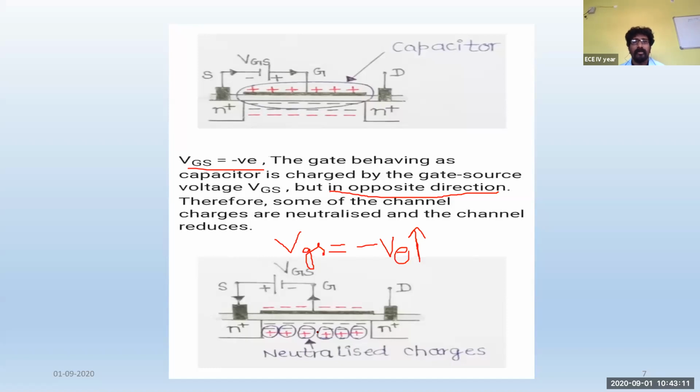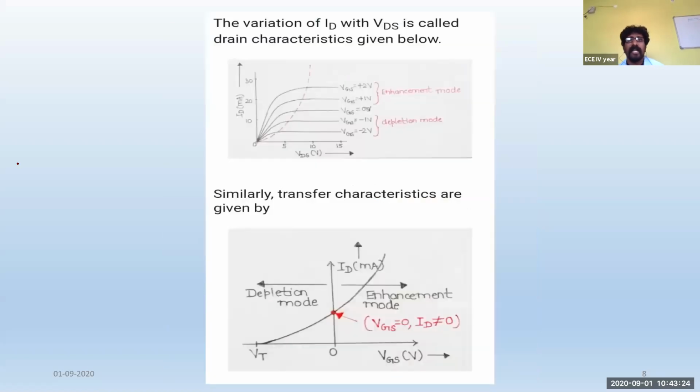So this is how you are supposed to remove that particular channel between the source and drain terminal in case of a depletion mode transistor. So these are the characteristics of depletion mode transistor and enhancement mode transistor.